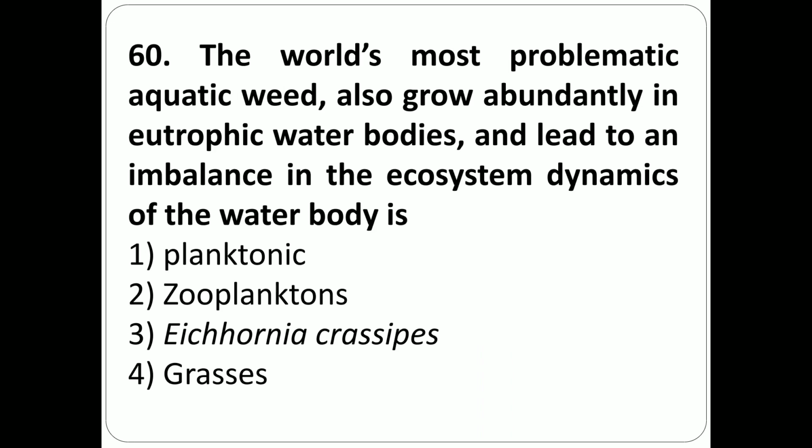Question number 60. The world's most problematic aquatic weed also grows abundantly in eutrophic water bodies and leads to an imbalance in the ecosystem dynamics of the water body is option 1, planktons, option 2, zooplanktons, option 3, Eichhornia crassipes, option 4, grasses. In this, the correct answer is third option, Eichhornia crassipes.